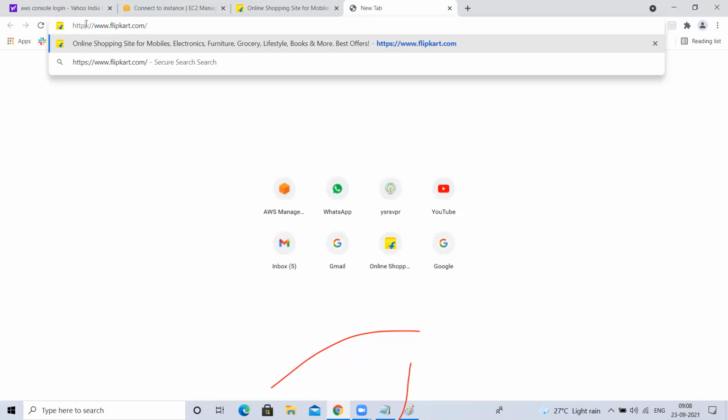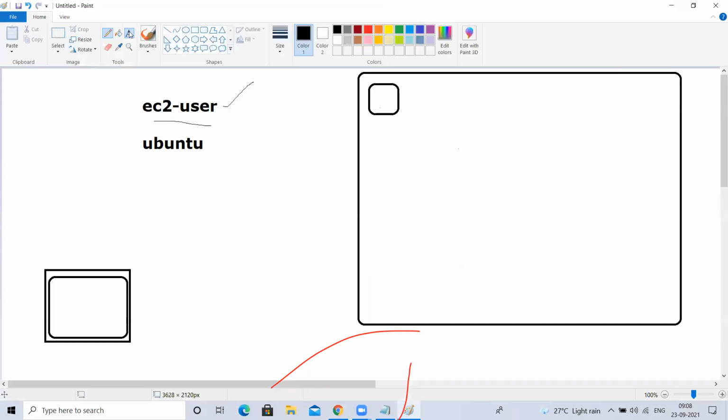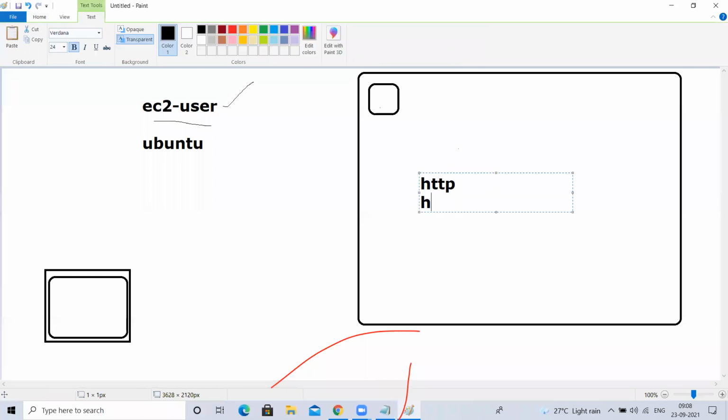Then what is this called? HTTPS, something. That is called a protocol. HTTP means Hypertext Transfer Protocol. HTTPS means Hypertext Transfer Protocol Secure. S means secure. HTTP means not secured. SSH, TCP, like this. There are so many protocols.